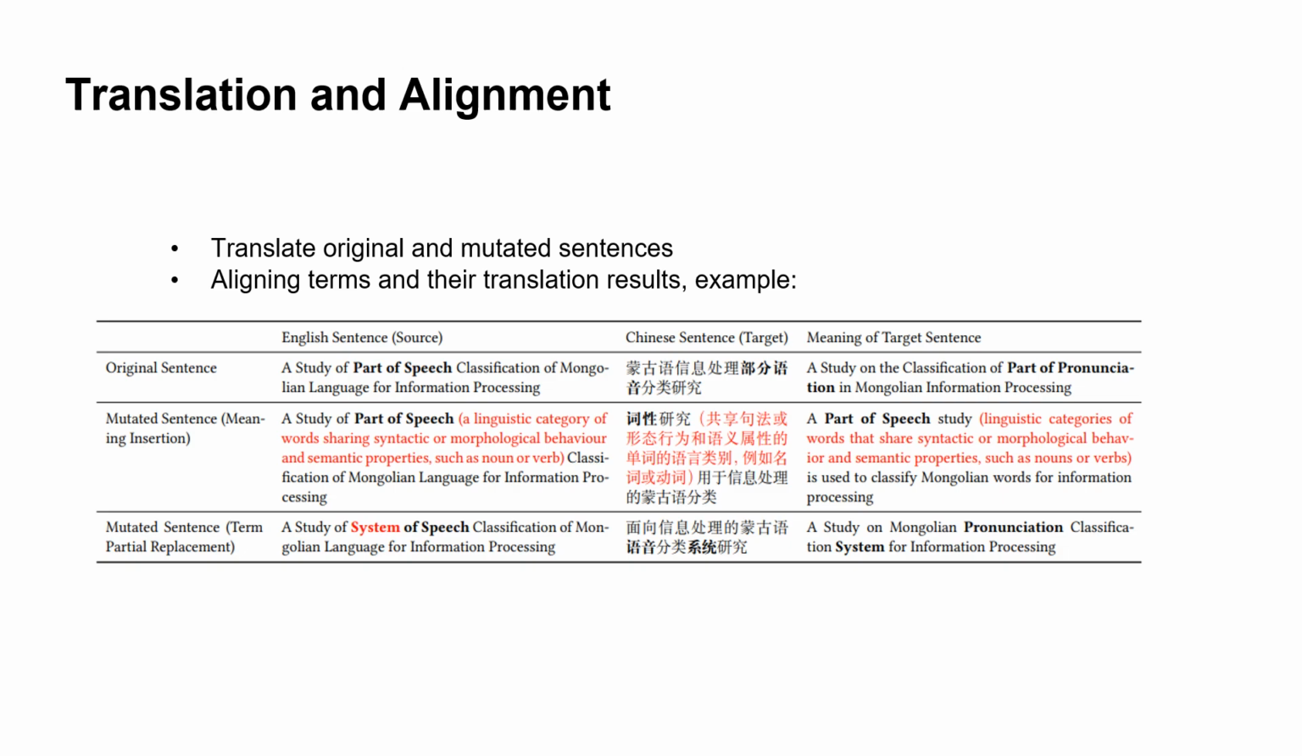Next, we align the source sentences and their translations using the pre-trained alignment model to extract the translation results of the terms within the sentences. As shown in the illustration, the aligned results are marked in bold.